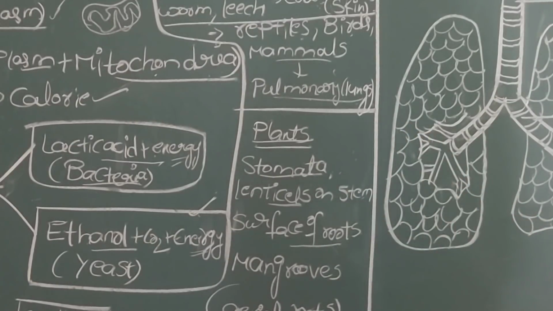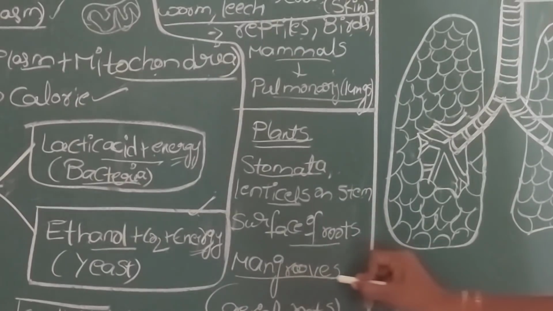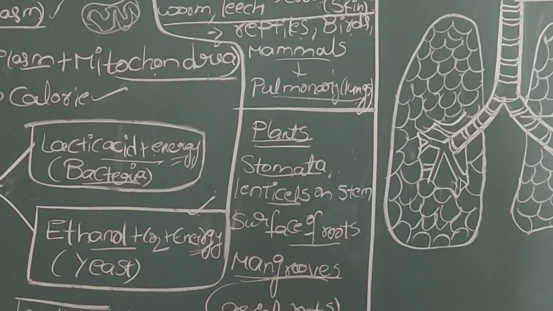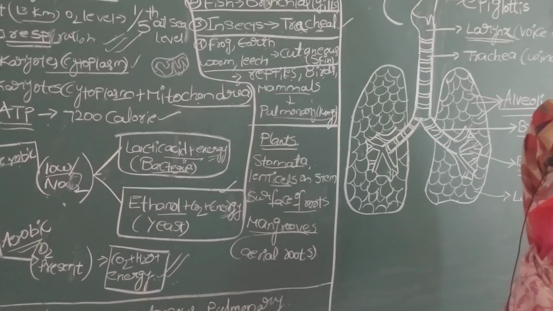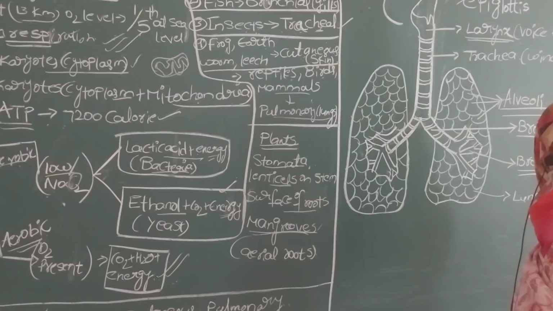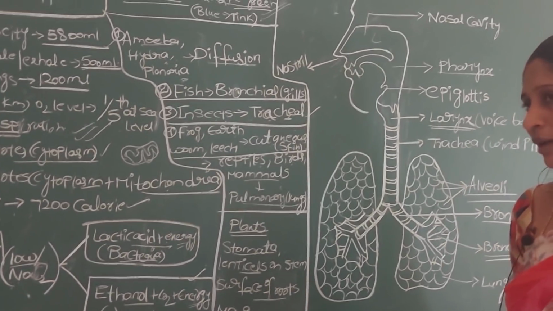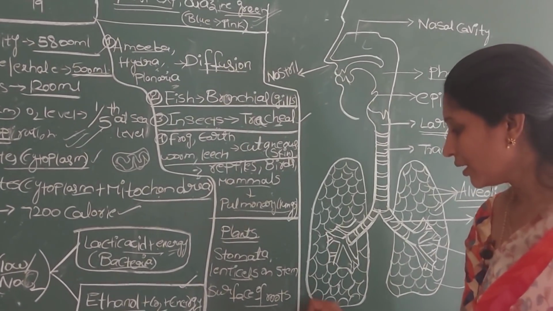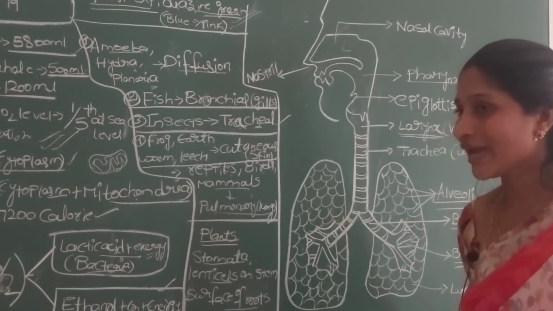Generally through the roots, the plant takes the air which is present between the soil particles. But if the plants live in marshy lands or wet areas, the spaces between the soil are filled with water instead of air. The plants growing in those areas we call mangrove plants. To avoid the loss of air, these mangrove plants develop special roots called aerial roots.